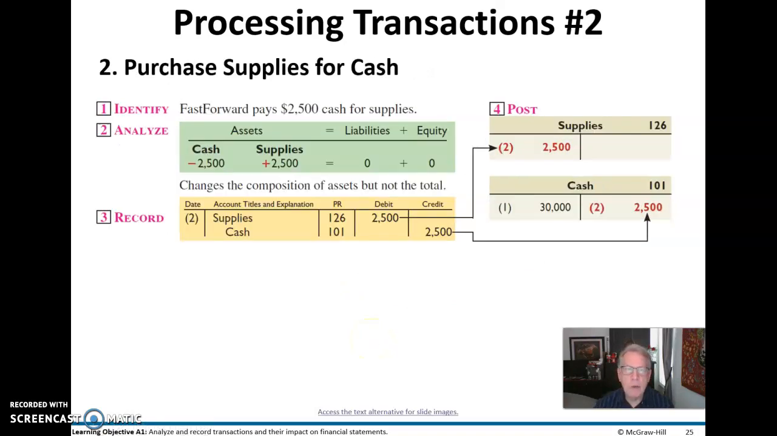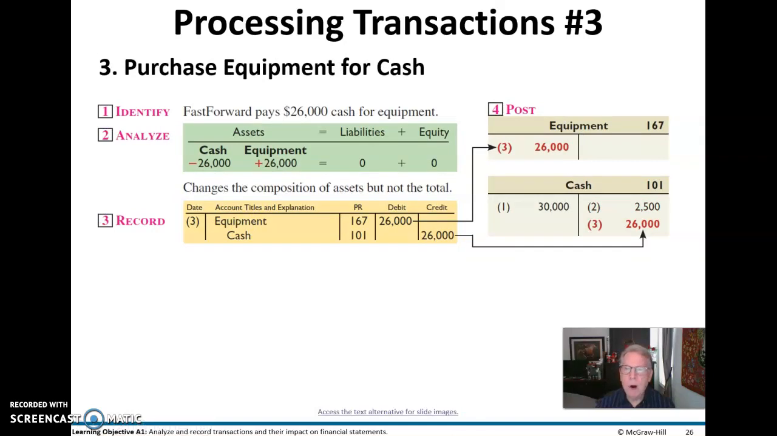Here's our second transaction. We purchased some supplies here for cash. So cash went down, I'm sorry. We credited cash, and we debited supplies, the asset on the balance sheet. And then we show that here in the general journal.